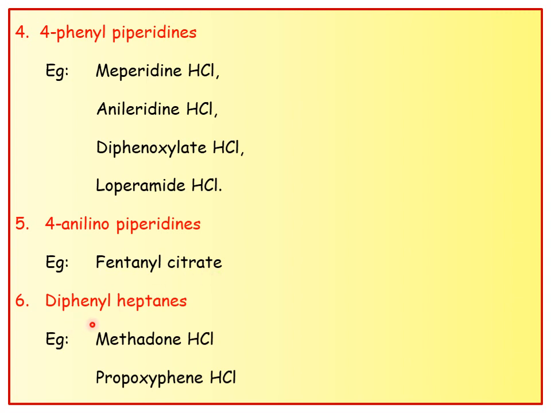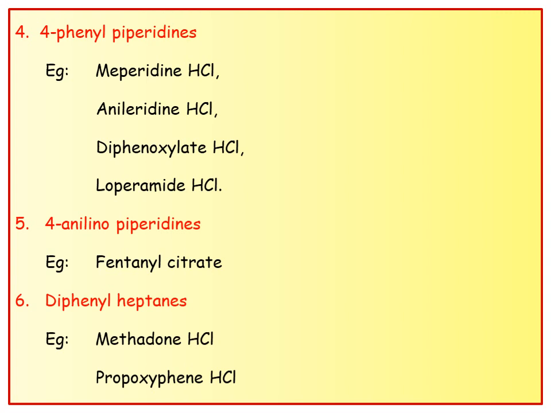And the next and last class is diphenylheptanes. Two examples are there: methadone hydrochloride and propoxyphene hydrochloride. These two are the diphenylheptanes. It is a completely different structure consisting of 2 phenyl rings with a heptane. It gives the diphenylheptanes, methadone as well as propoxyphene hydrochloride.